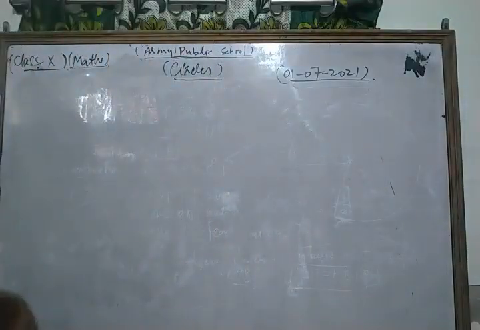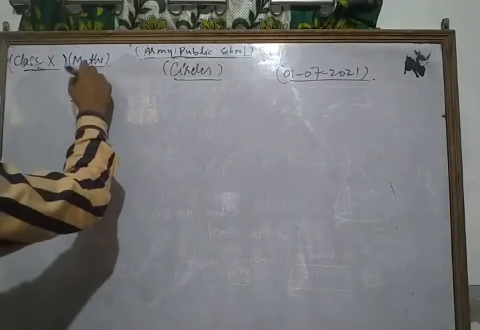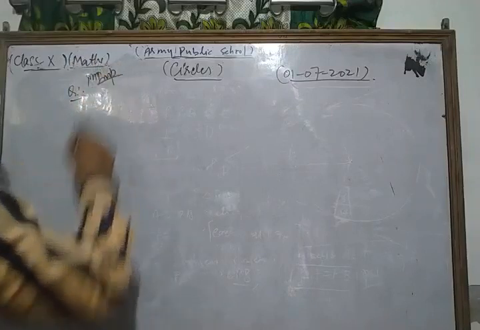Now your question is, and this is a very important question of your NCERT exercise, dear students, one of the most important questions.